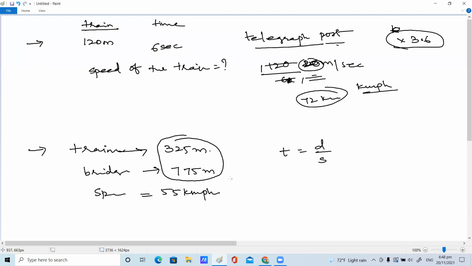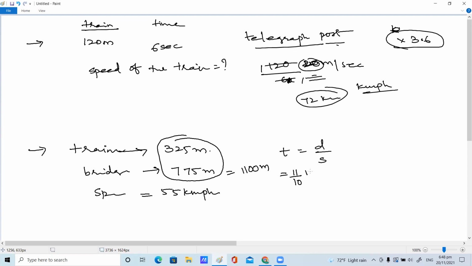Yes or no, children? Yes, ma'am. Till the train crosses the bridge, it means the end point of the train. So the length is nothing but how much, children? Very good. The length is what you get if you combine these two together. Ma'am, 1100 meters. That is 1.1 kilometer. Yes, 1100 meters, or else we can write it as 1.1 kilometer. You can write directly in the simplest form of fraction, children.